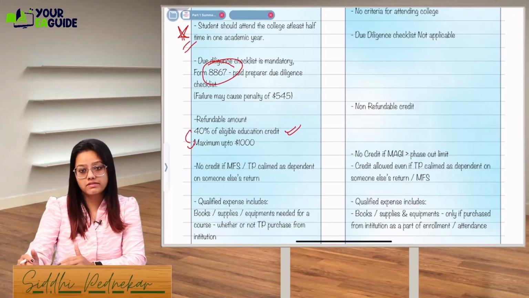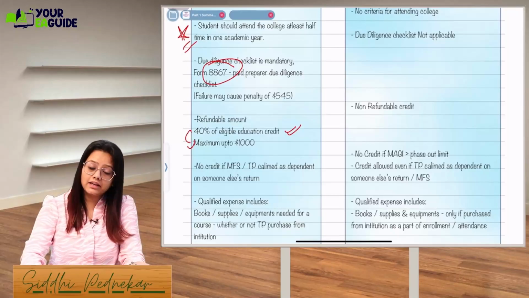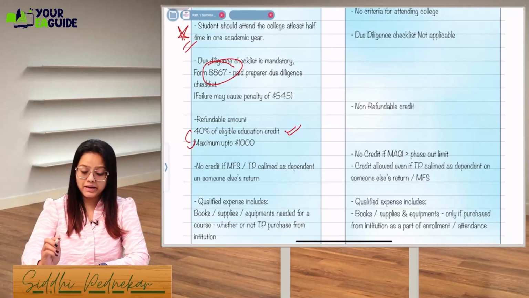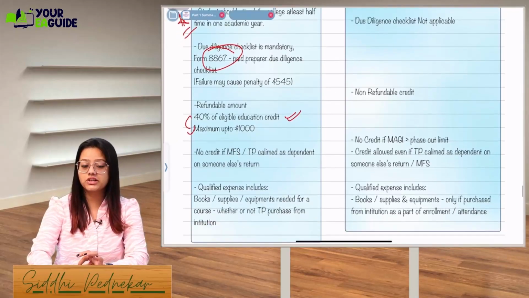No credit will be allowed if you are MFS or if the taxpayer has been claimed as a dependent on someone else's return. If I have been claimed on someone else's return and I am incurring my own education expense, I won't get any credit. But the person who is claiming me as a dependent, if he is incurring expenses for me, can claim it. The main word here is qualified expense.